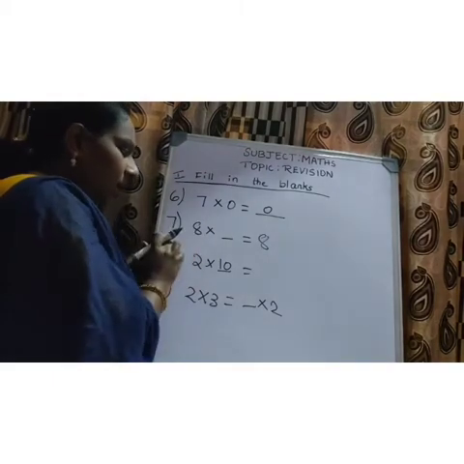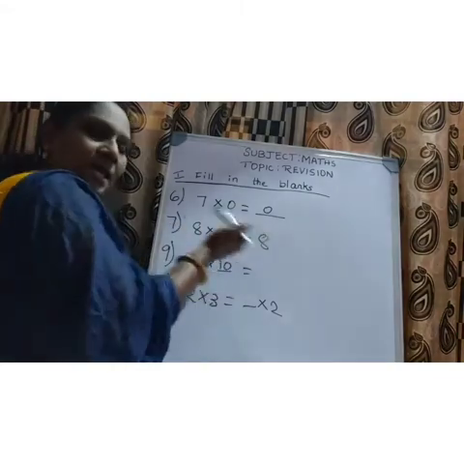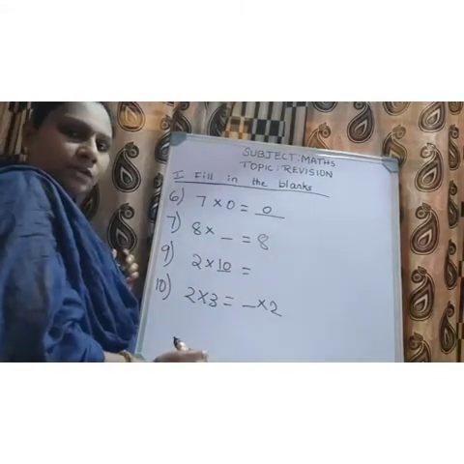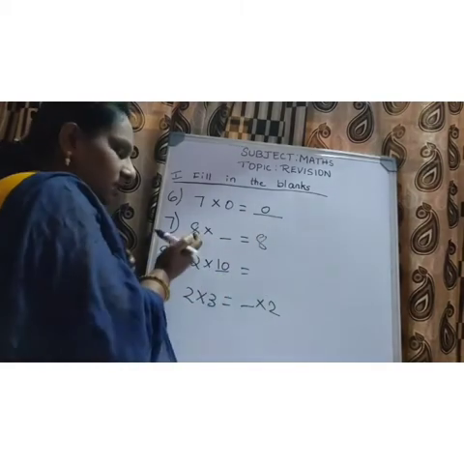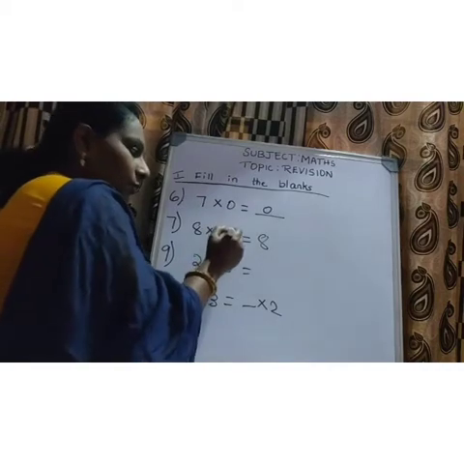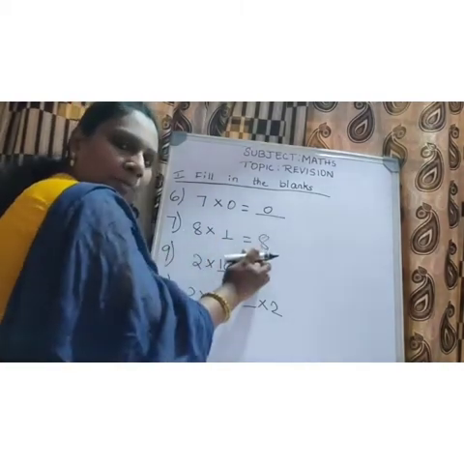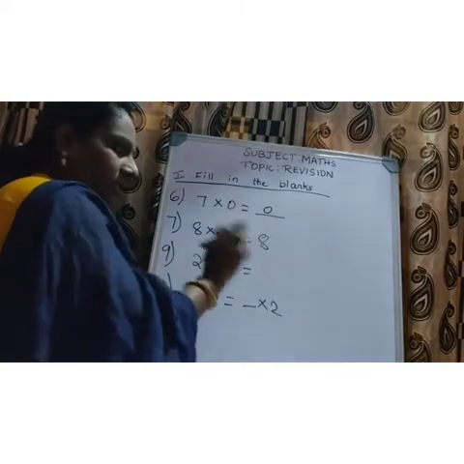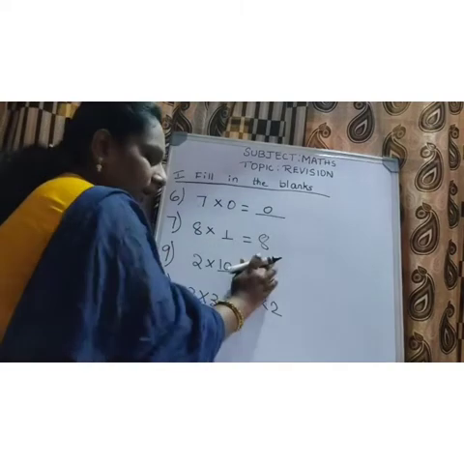The next one, 8 into dash equals 8. When you multiply something and get the same number as the answer, what should we multiply? 1. When you multiply any number with 1, you will get the same number as the answer. So 8 into 1 equals 8. 8 ones are 8.